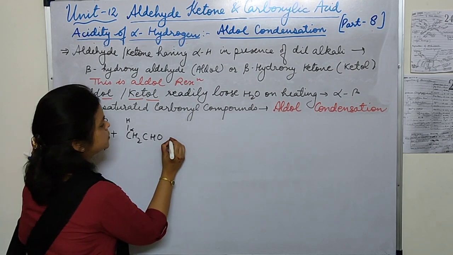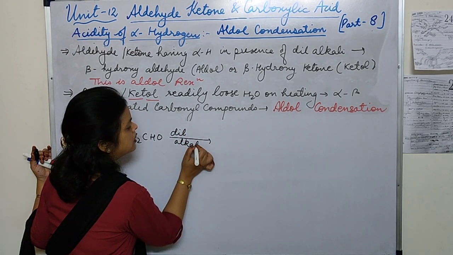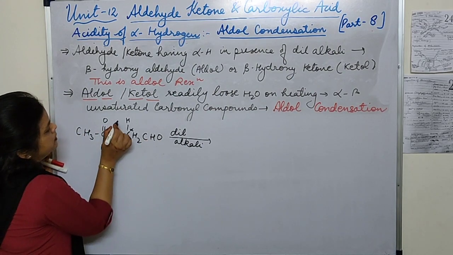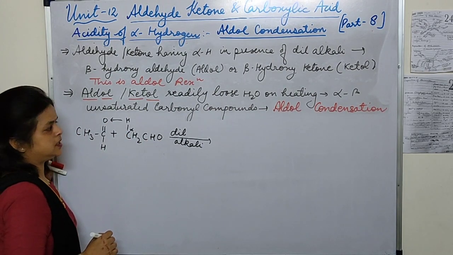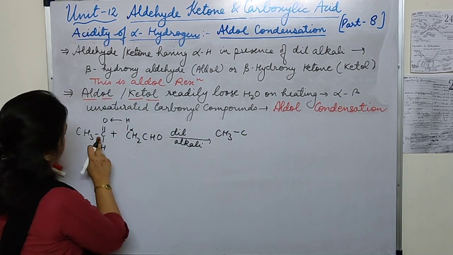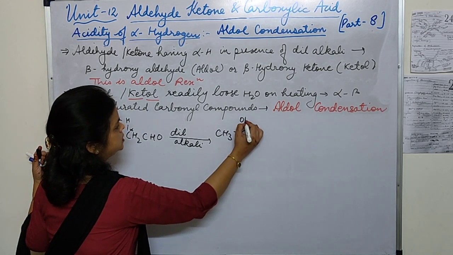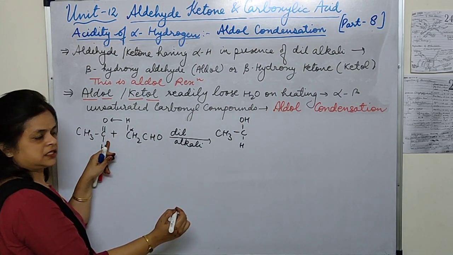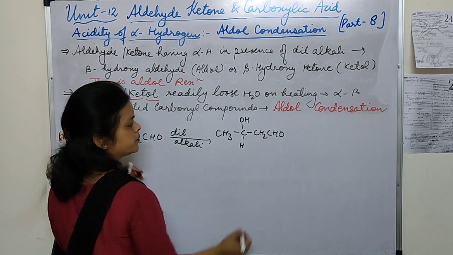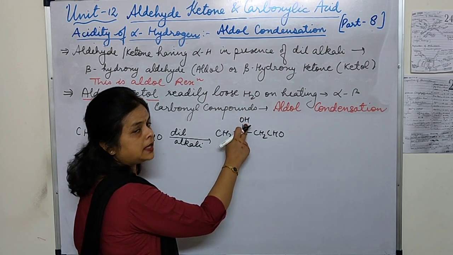So it is written in this way, in presence of dilute alkali, dilute NaOH, barium hydroxide, any you can pick. Now just write this H with this O and the product will be CH3CH, and this will be OH, and the remaining as it is attached, CH2CHO. Now it has an aldehyde and also an alcohol.